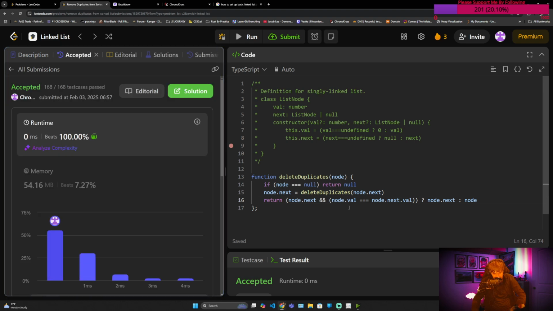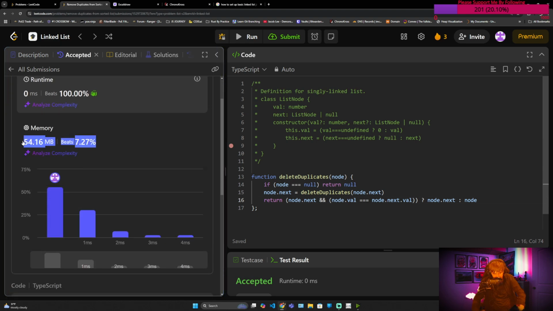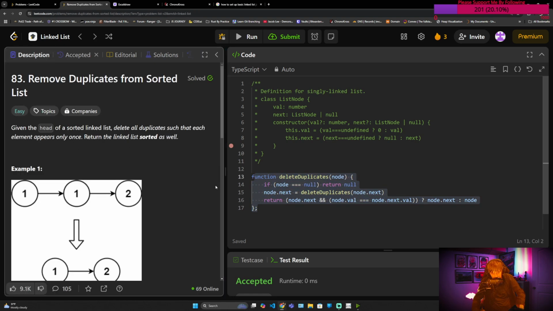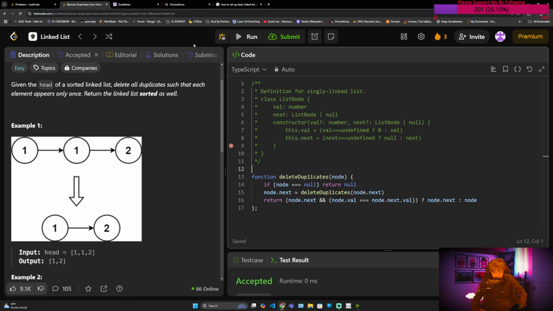Boom. There you go. Now the memory is high because I used recursion. Iteratively is probably a better approach for this problem, but recursion is a really hard concept to understand, so I thought that would be my first video, because it even took me a while to solve this recursively. I was wanting to beat my head against the wall because it's an easy problem. I've been programming years, you know. But I think I've solved this problem just about every way you can solve it. So, all right.